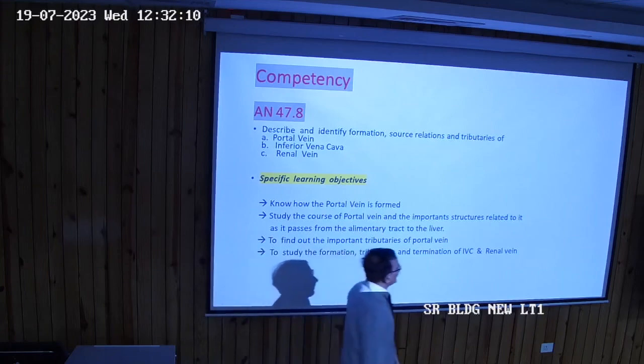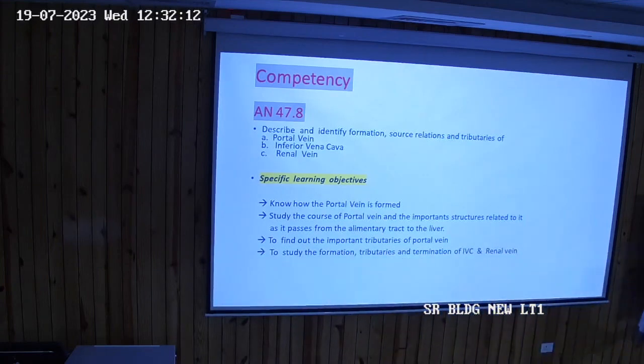Now what happens over here? After reaching the liver, if you just look at the portal vein, which was in this orange color, so over here we have a vein over here. What vein is this? Inferior vena cava, है ना?